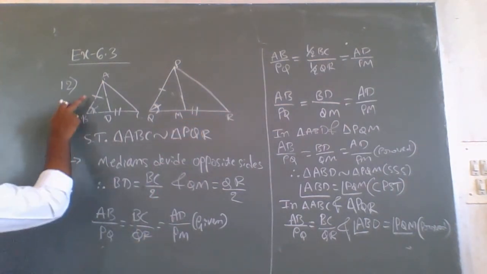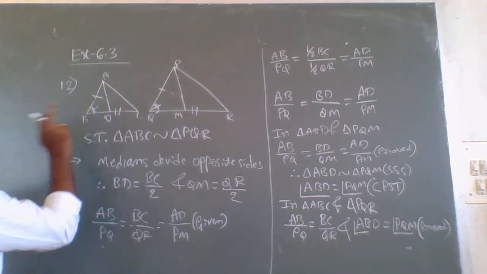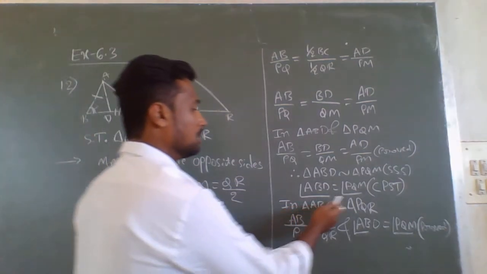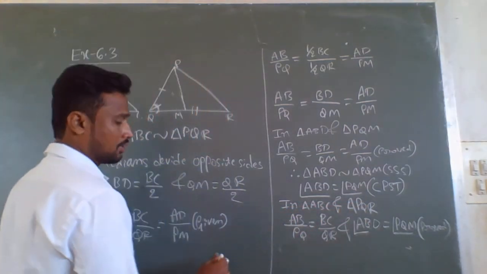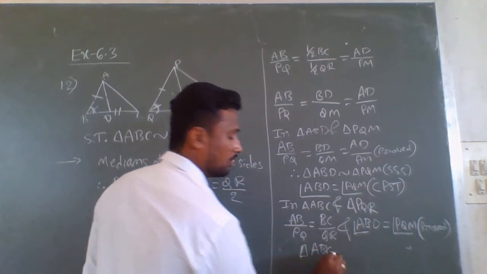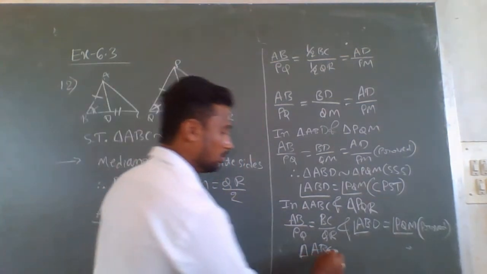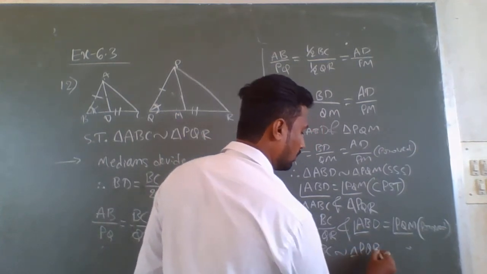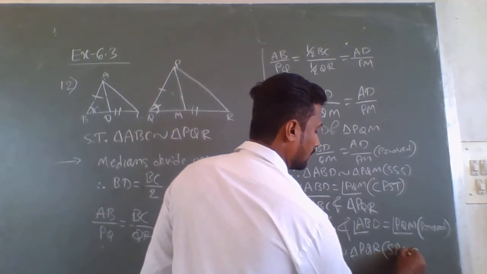Therefore here two sides and one angle are equal, so we can write that these two triangles ABC and PQR are similar. Here I will write triangle ABC is similar to triangle PQR by side angle side.